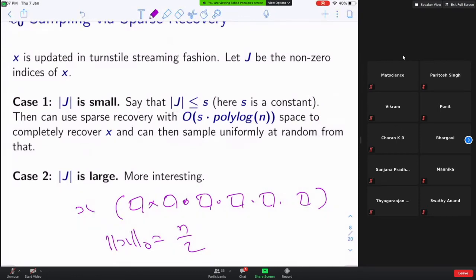And then I want to do L0 sampling. At the end of the stream, give me one coordinate which is non-zero, uniformly at random from the non-zero coordinates. You can use whatever we have seen, say sparse recovery plus something else, to solve that. How can you do that?